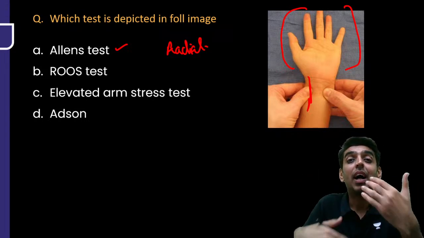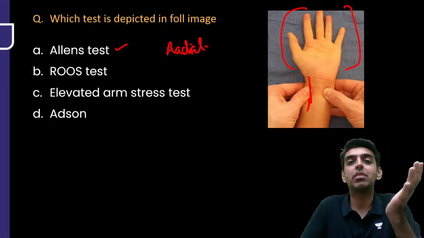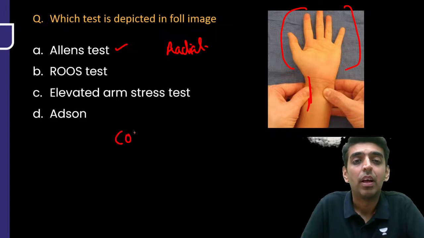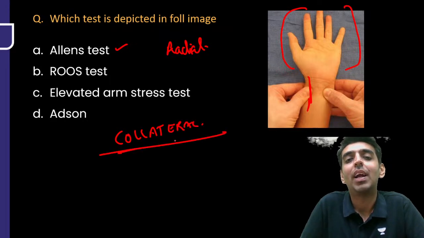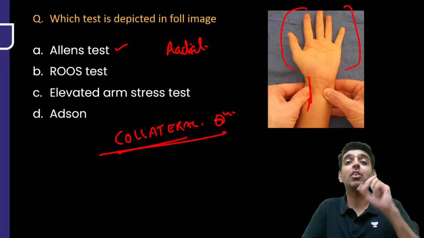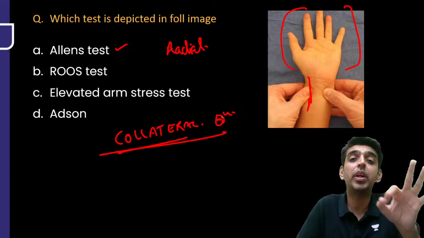So whenever there is arterial cannulation, we do this Allen's test. What does it actually tell you? It tells you about the collateral circulation of the hand, whether it is proper or not. Why do we require that?